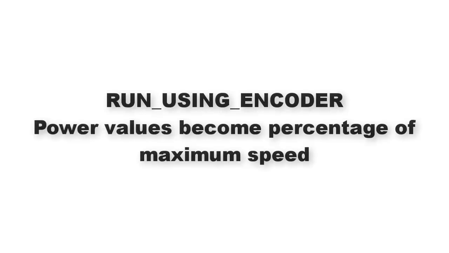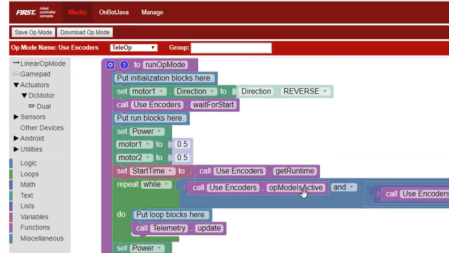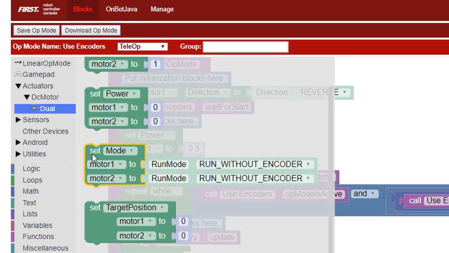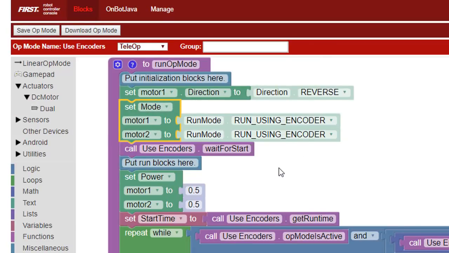In this mode, the motor controller uses the ticks it receives from the encoders to determine and adjust the speed of the motors. It uses the power values we provide as percentages of the maximum speed of the motor rather than the actual power levels. The actual speed is calculated for us from the percentage we specify and the maximum speed of the brand and model, which it gets from the information we provide in the configuration file. The motor controller uses the ticks from the encoders to monitor the speed of the motors and adjust the power when necessary to maintain the requested speed.